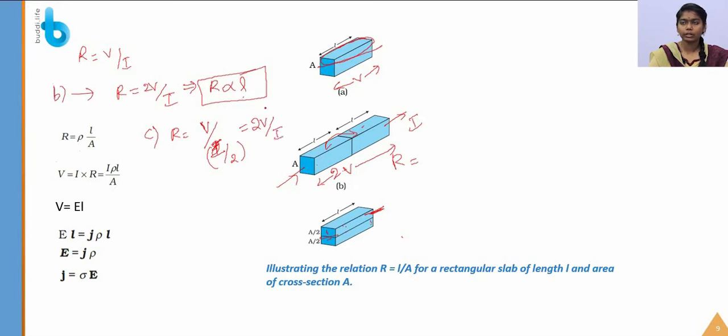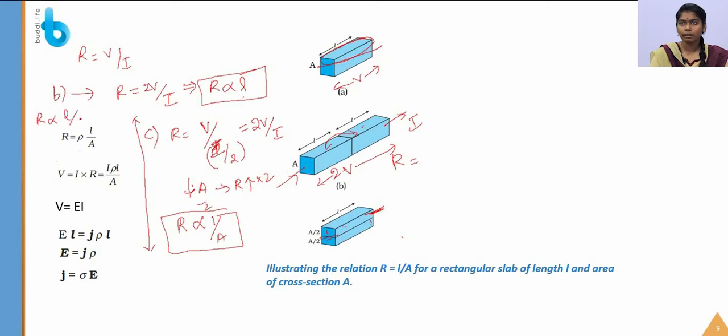So when we reduce the area, the resistance increases, so when the area is reduced by 2, the resistance is increased by twice, so that area is inversely proportional to resistance. By this we are concluding that R is proportional to L by A.